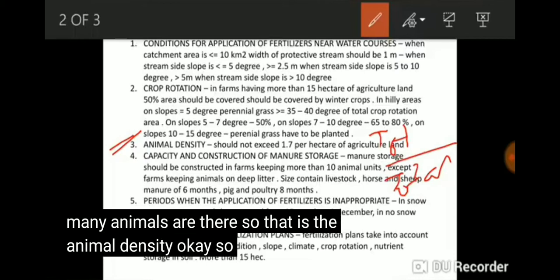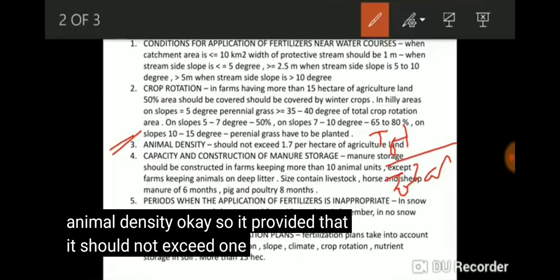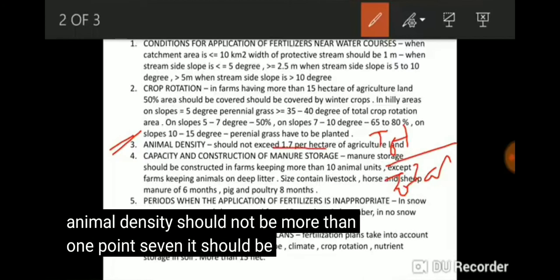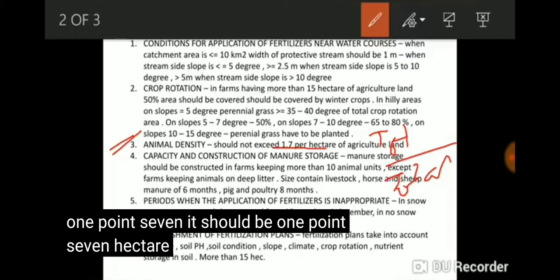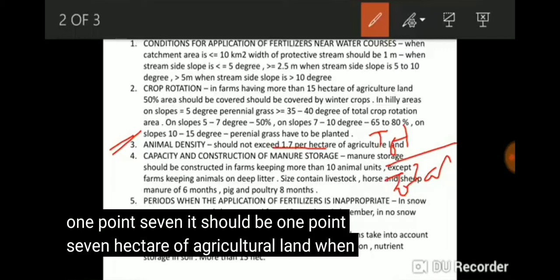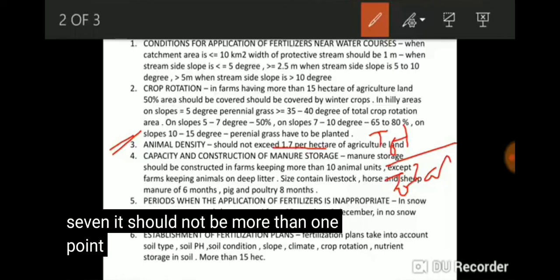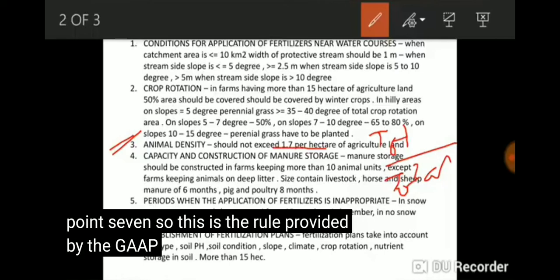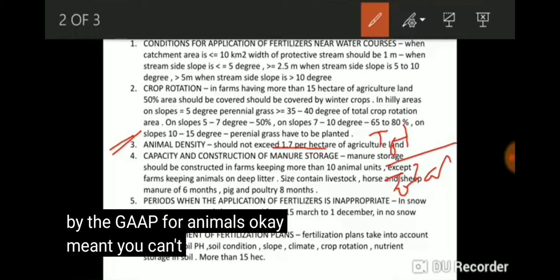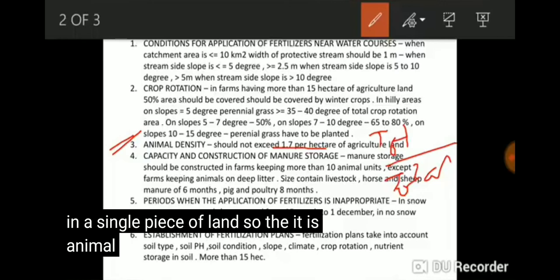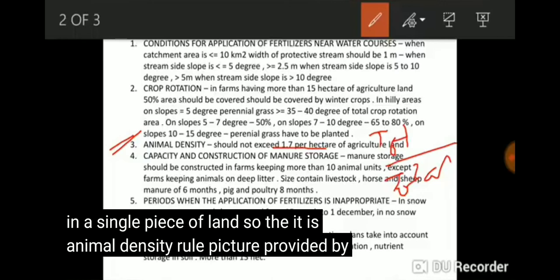Okay, so it is provided that it should not exceed 1.7. So animal density should not be more than 1.7 per hectare of agricultural land. It should not be more than 1.7. So this is the rule provided by the GAP for animals. You can't keep a bulk of animals on a single piece of land. So it is the animal density rule which is provided by the GAP.